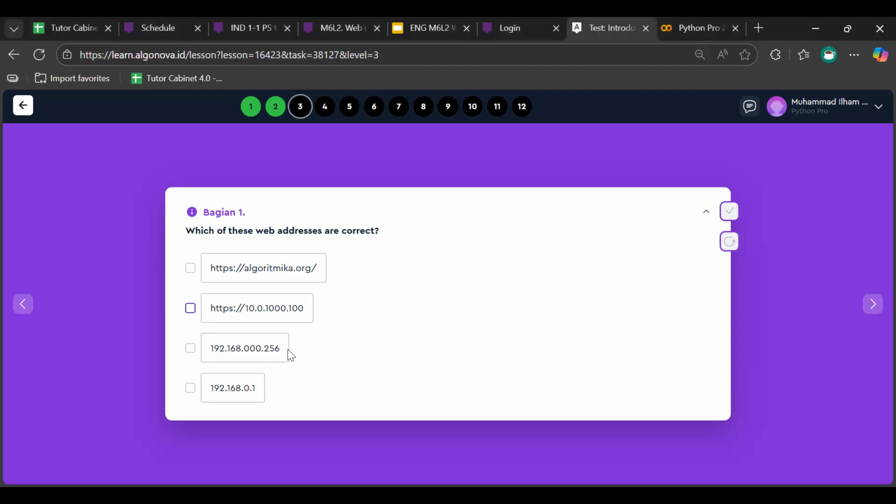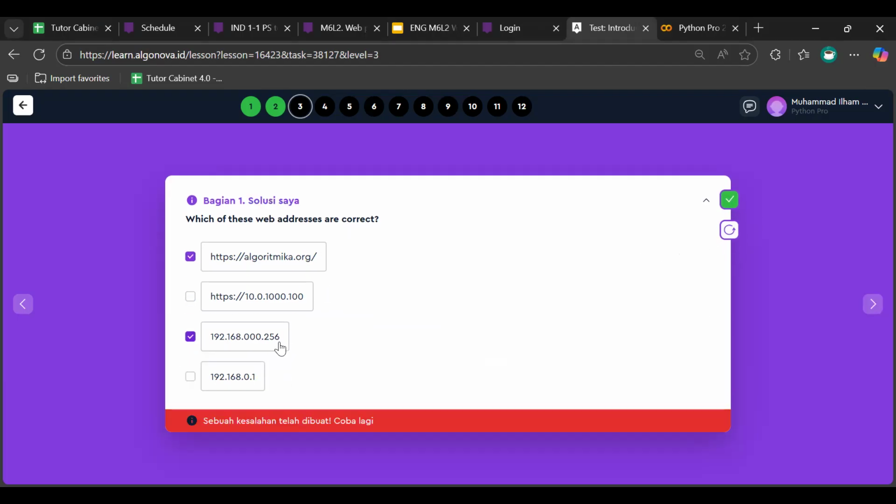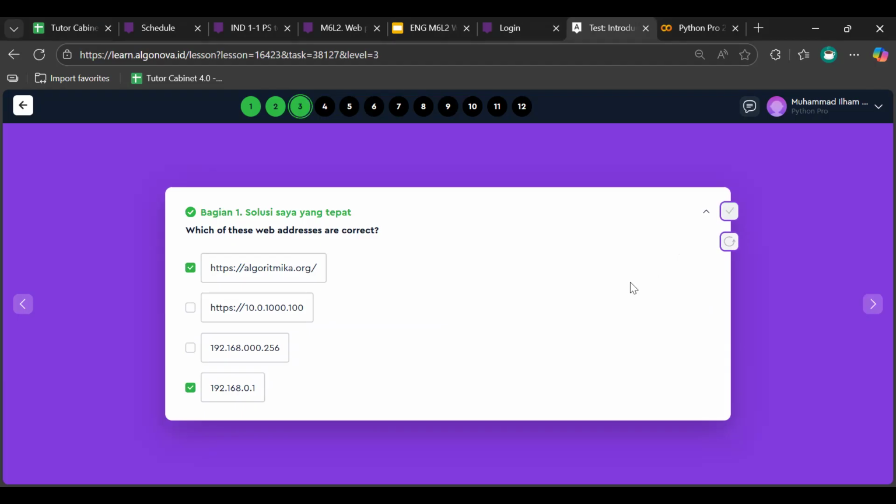How many correct answers are there? We have two correct answers for this. Basically, the web address, we can make it by using HTTPS. Maybe you can see on your screen, we have HTTPS, just like here. Do you know what HTTPS is, Keanu?